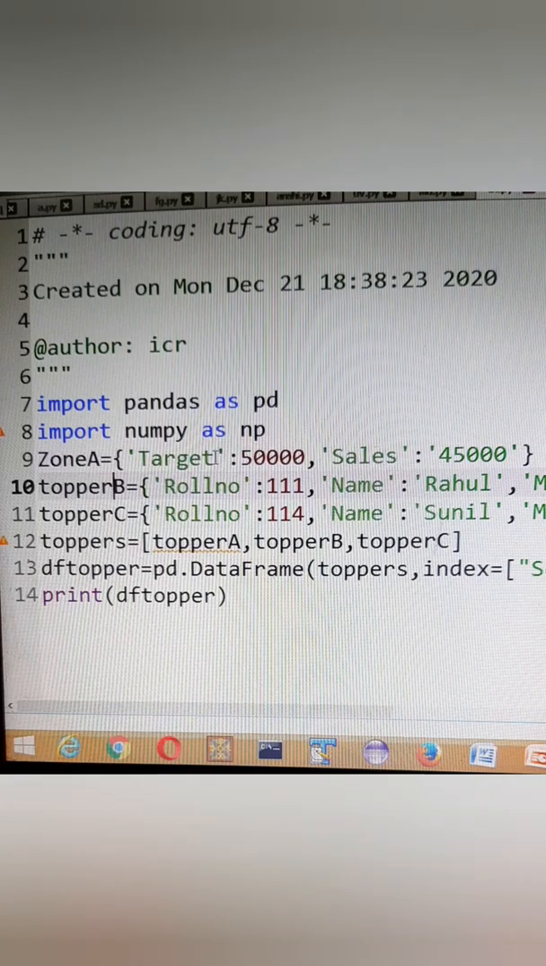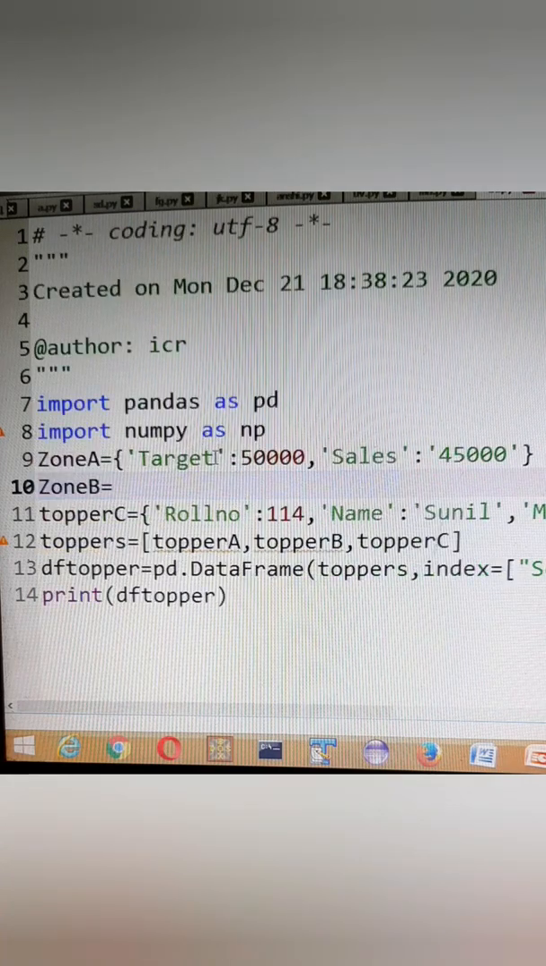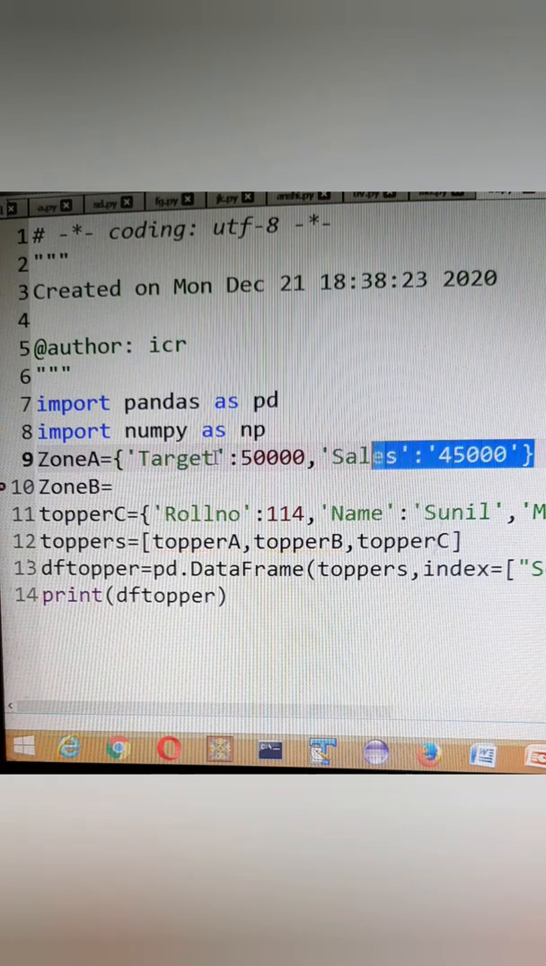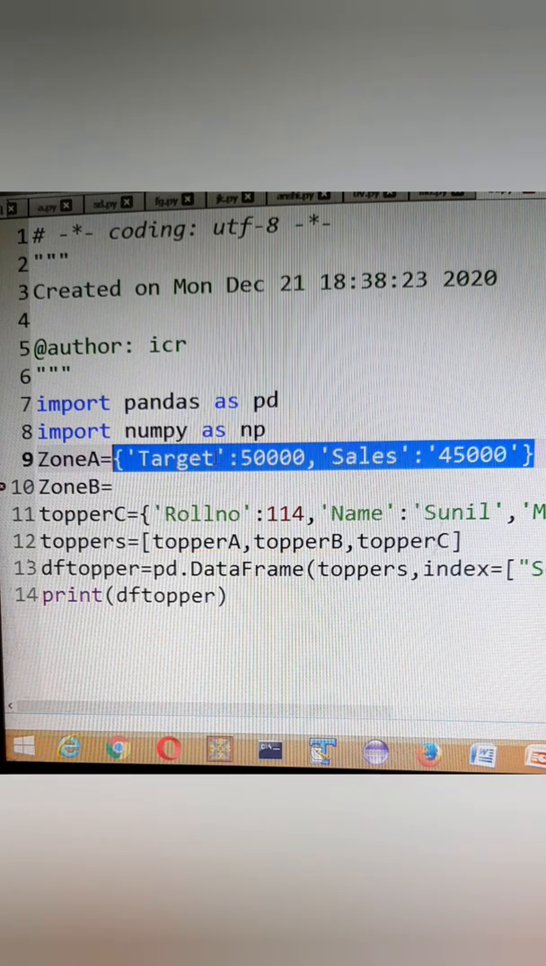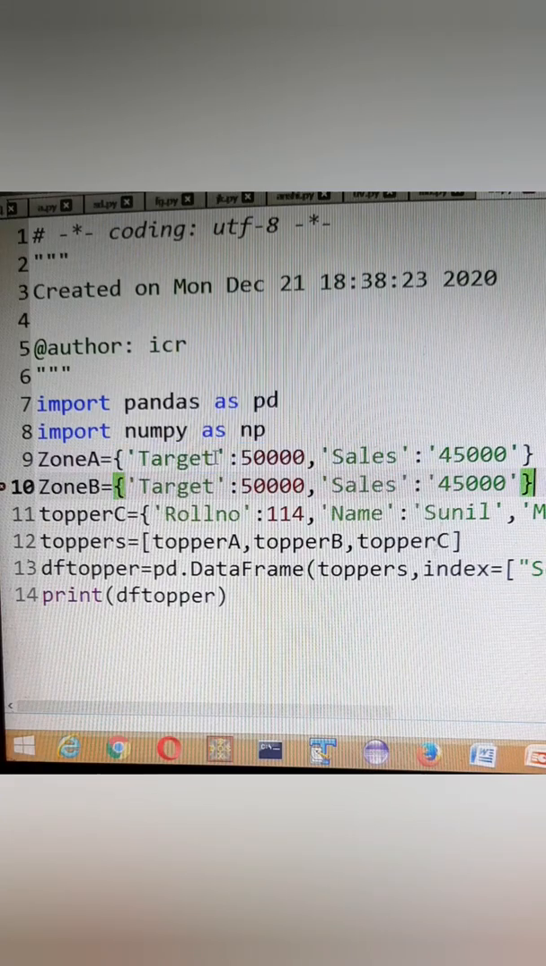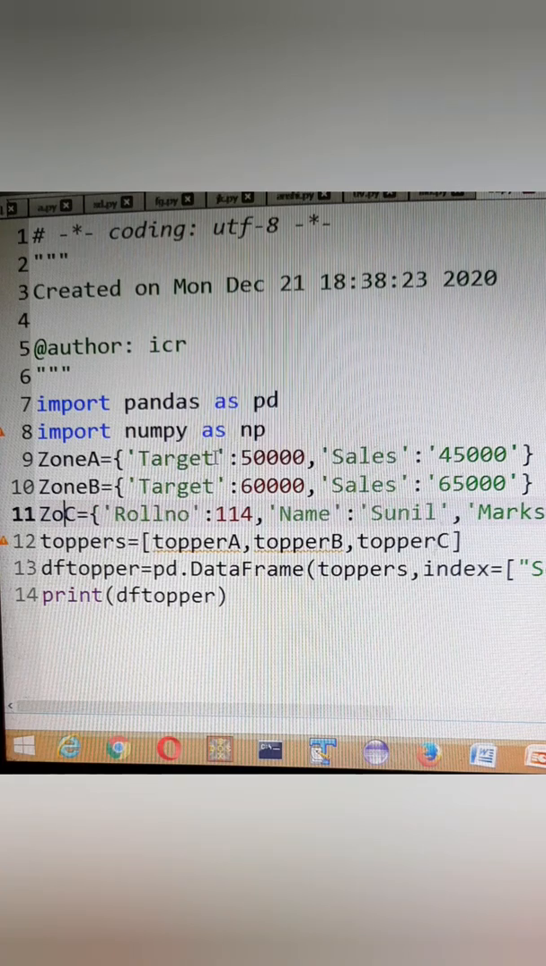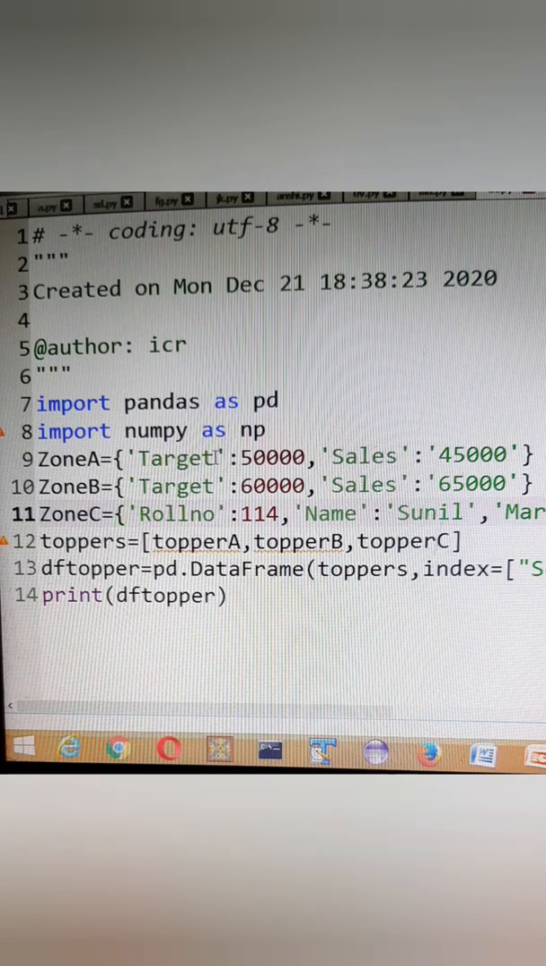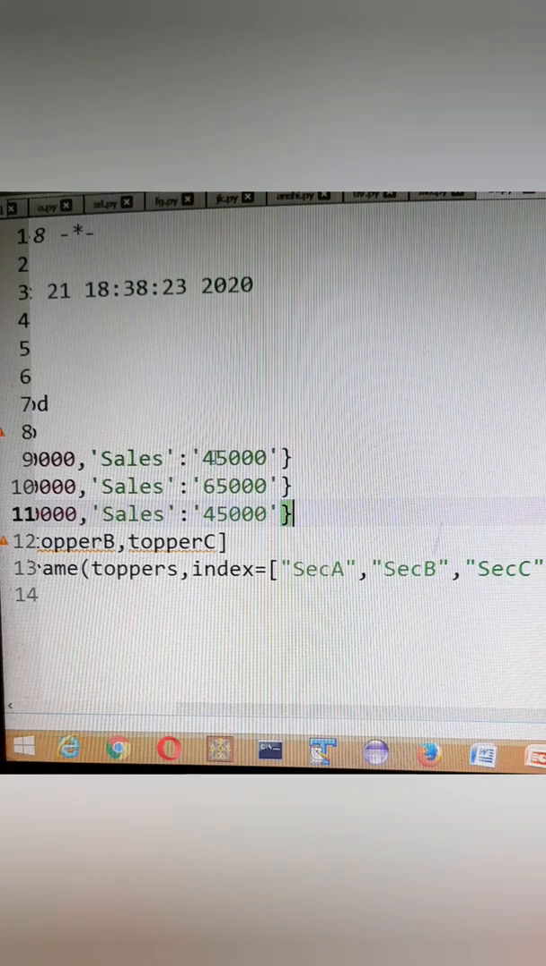And in zone B also we will keep something. I'm going to copy this row from here. Target over here was suppose 60,000 and this zone has achieved a lot and has got 65,000. And in zone C, again I'll paste that row only.